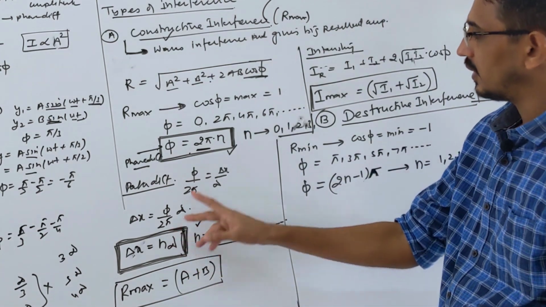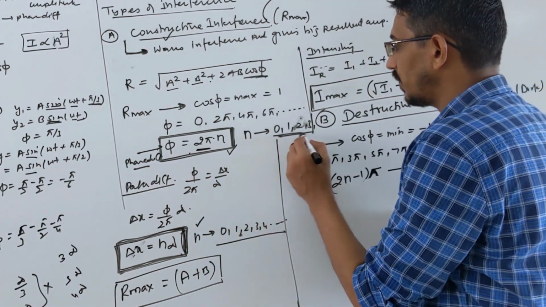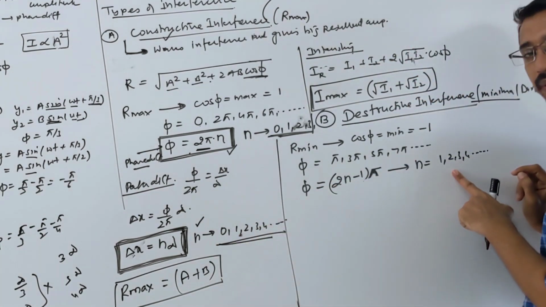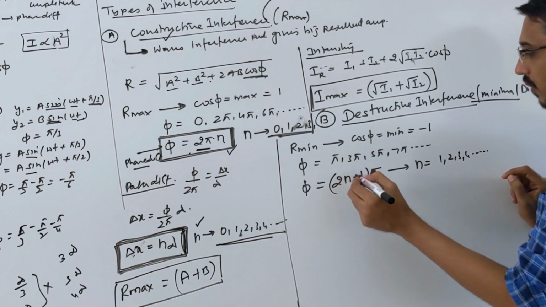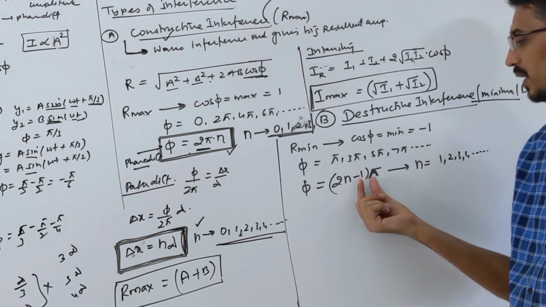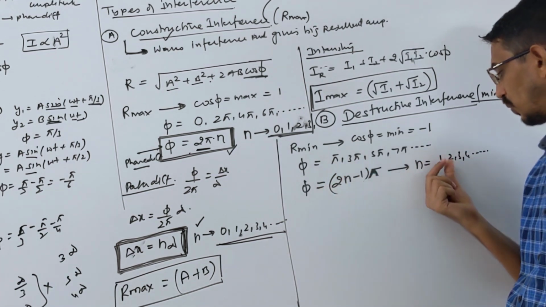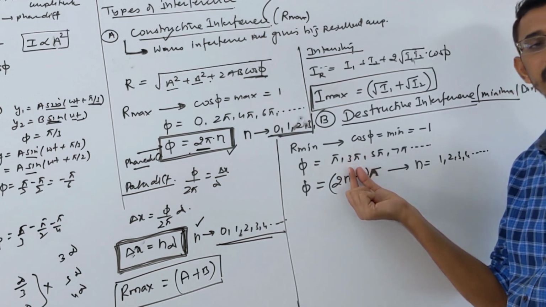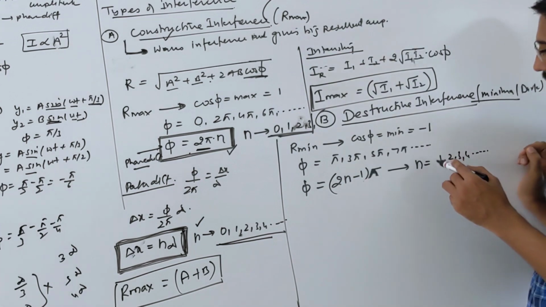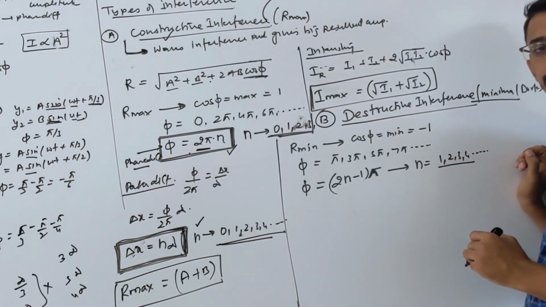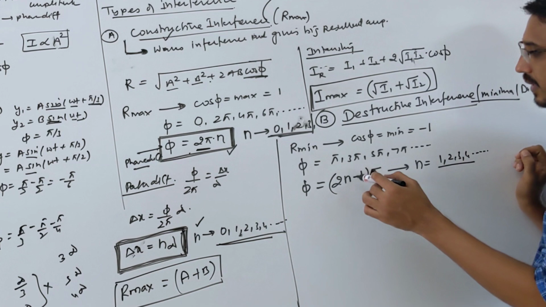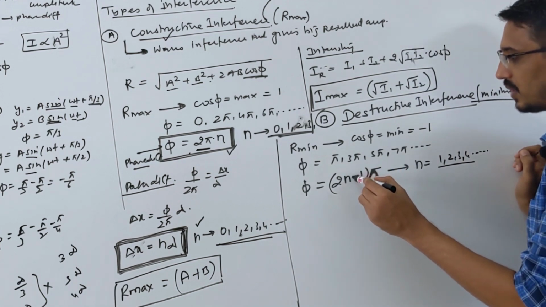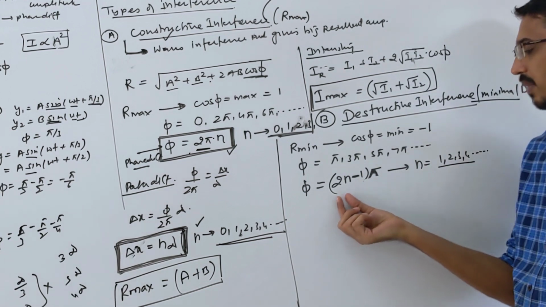Look here. This constructive starts from what? 0, if you watch carefully. Here also 0, but here for destructive, n will start from 1. Because look here, if you put n as 1, 2 minus 1 into pi becomes pi. And if you put 2 here, that becomes 4 minus 1, which means 3 into pi, that becomes 3 pi, right? It goes on. Some people put 0 also here. Usually in some rare book you will see it, then this term will be plus here. But I see in CBSE they write it this way only. This is the correct method only. Okay. So (2n minus 1) into pi.